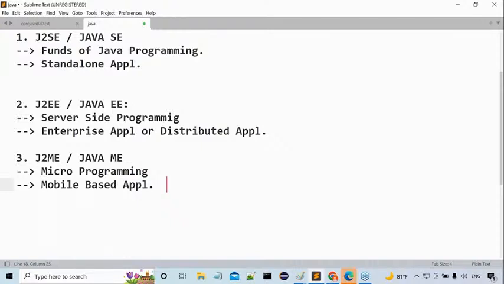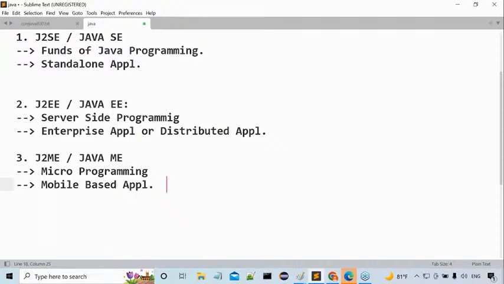After learning core Java, we can easily switch to Python. No need to join any course or institute. But after learning Python, if you want to learn core Java, it is too difficult. After understanding Python, if you come to core Java, it's totally a confusion. But after learning core Java, if you switch to Python, it's very simple. Get my point or not? So by that we can understand Java has a good platform outside.